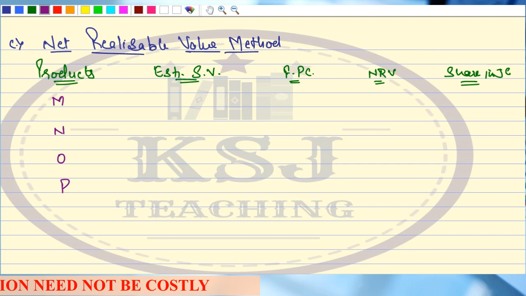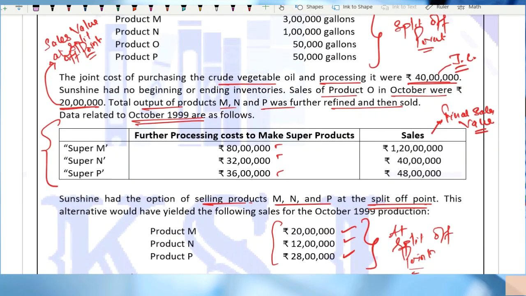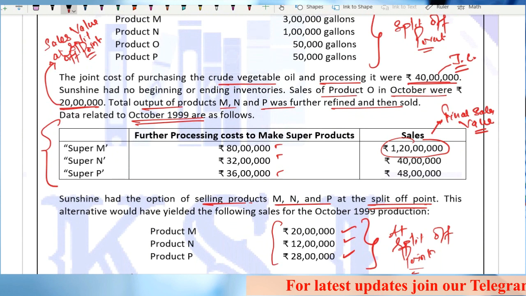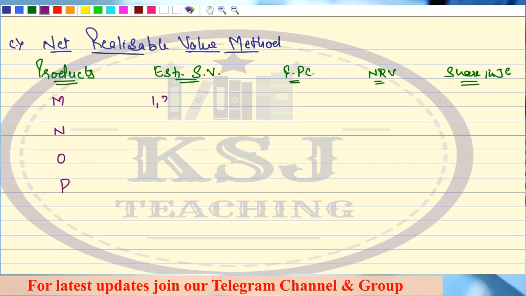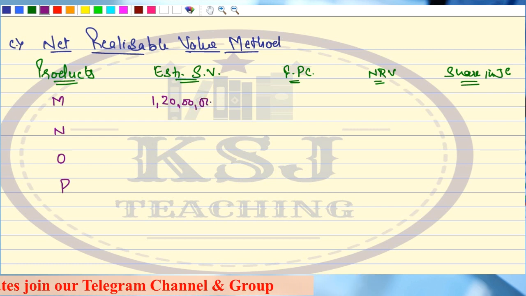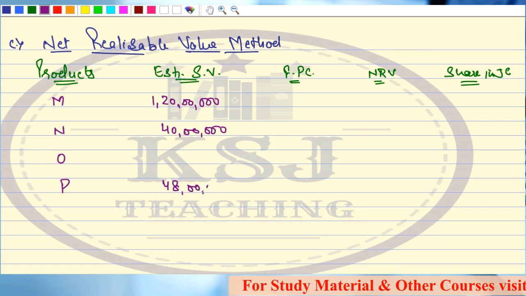Right? What is the estimated sales value for M? If we talk about M, what is the estimated sales value now in this case? This is 1 crore 20 lakh, because now we are talking about the estimated final sales value after further processing, right? So it is going to be 1 crore 20 lakhs. For N, it is going to be 40 lakhs. And for P, it is 48 lakhs. Sir, what about the O?